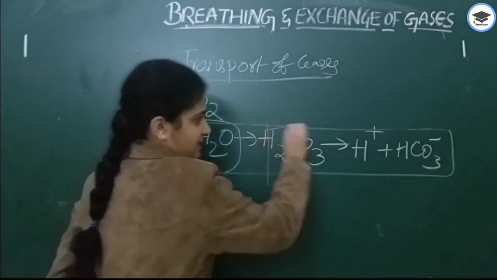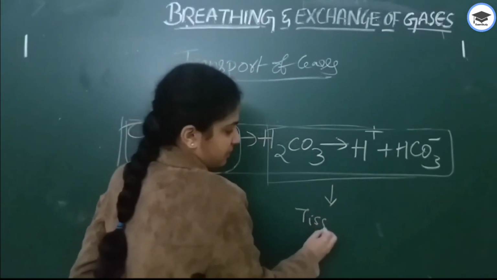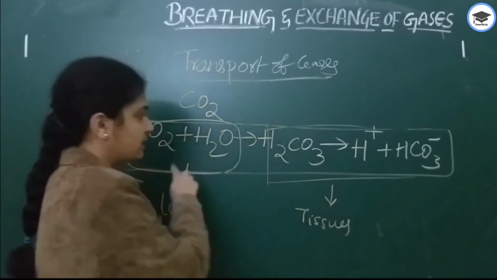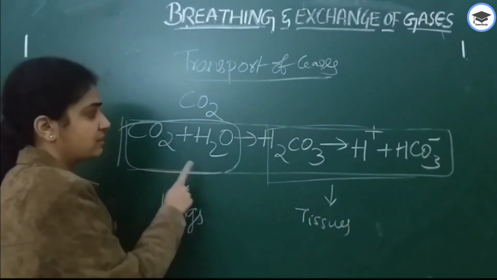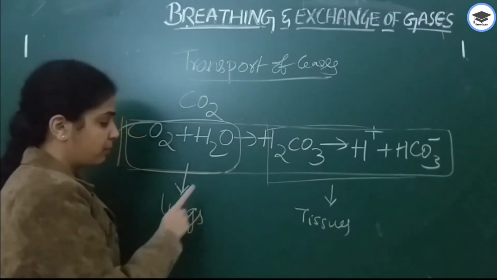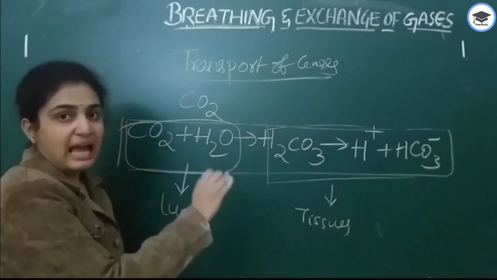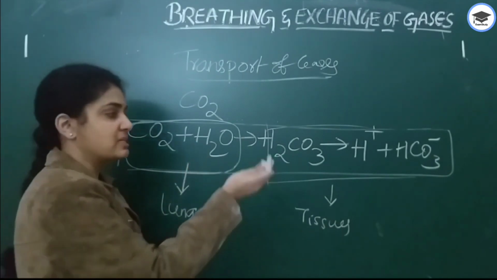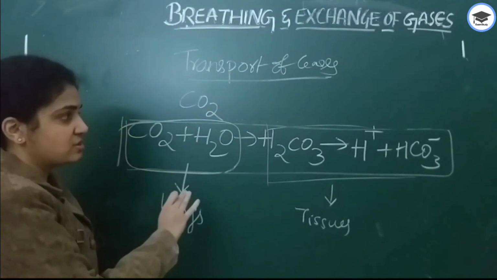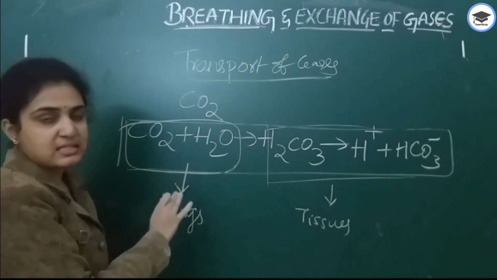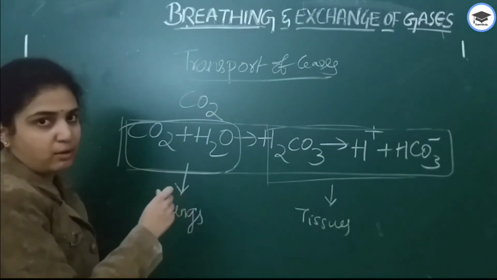This takes place in tissues. They'll ask where the carbon dioxide and water are combined. Carbon dioxide and water are combined to form bicarbonates in lungs, whereas again they are split into H plus and HCO3 minus in tissues. Like this exchange, transportation of gases takes place through carbon dioxide.